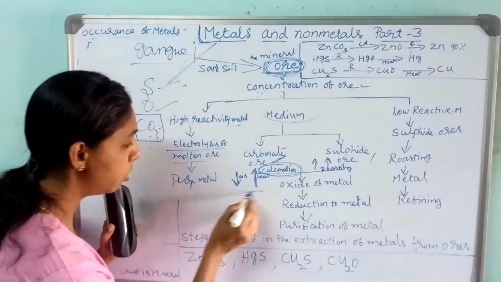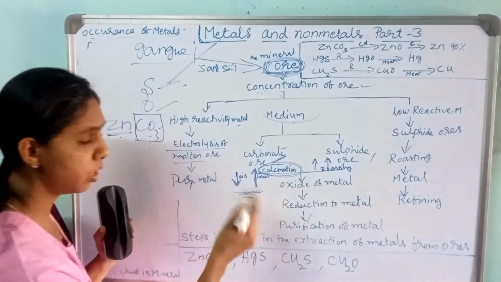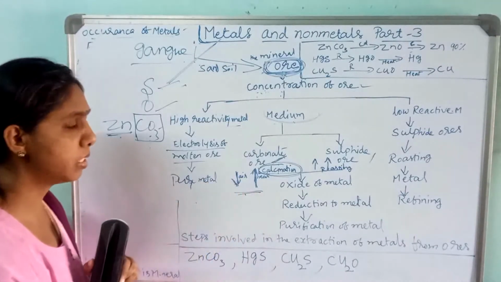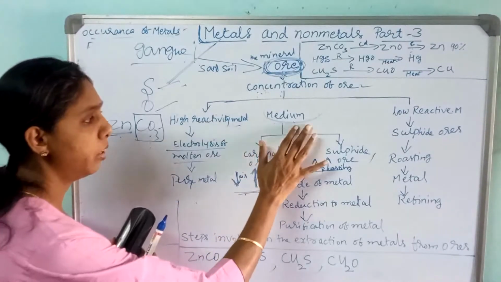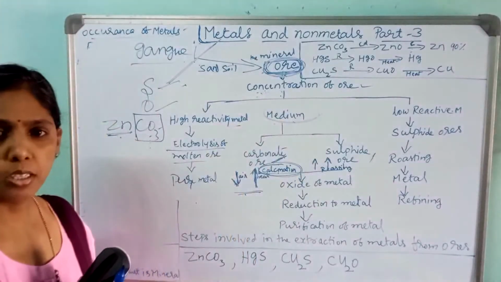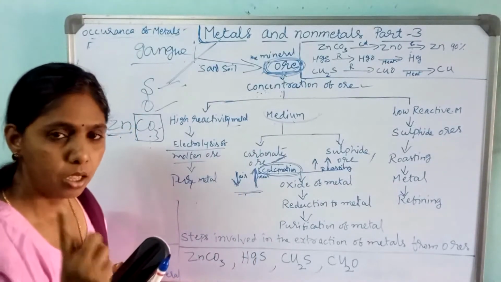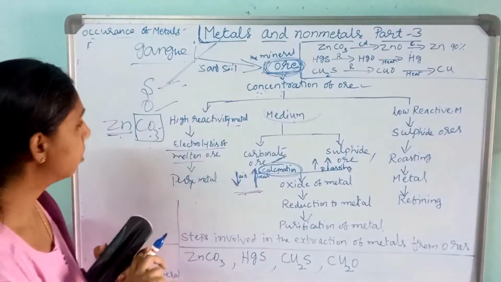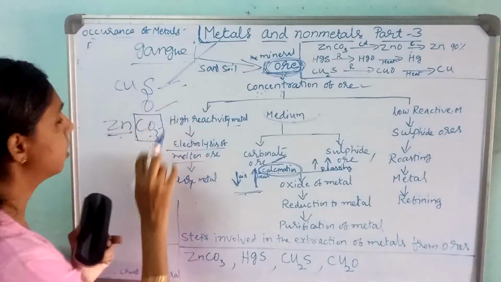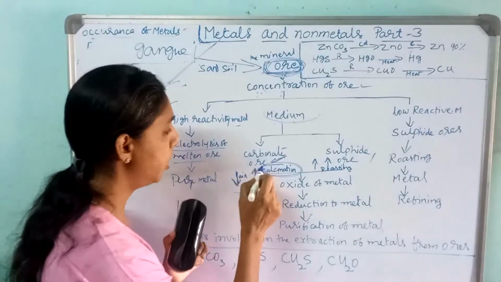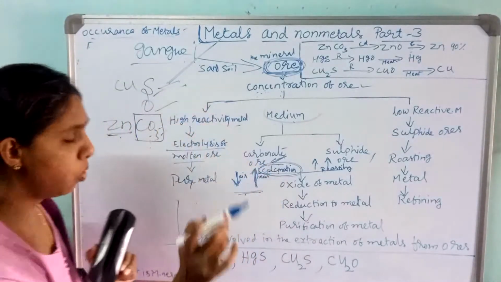That is very important. You see the difference between calcination and roasting. So once again I will tell. See here, in the moderate reactivity series, we will get two types of ores: carbonate ore and sulfide ore, for example copper sulfide, CuS.